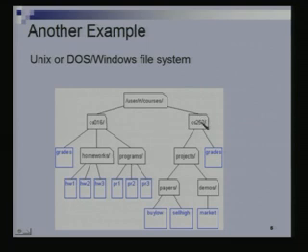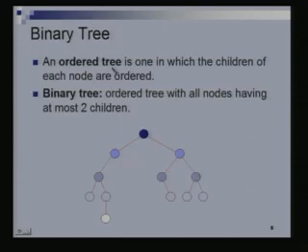But there would be no notion of order, let's say, in this example, right? Well, this is a directory. There are two subdirectories here. Now, whether I place this to the left of this or to the right of this doesn't really make a difference as far as the picture is concerned, and it doesn't convey any additional information. But sometimes you might have the notion of an order between the children. Such a tree is then called an ordered tree.